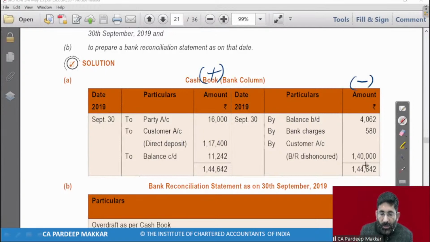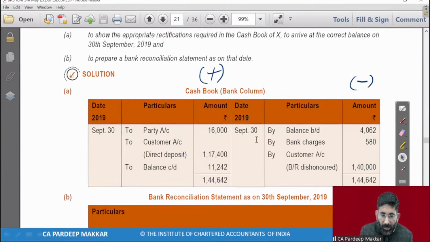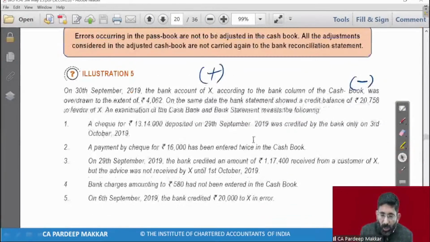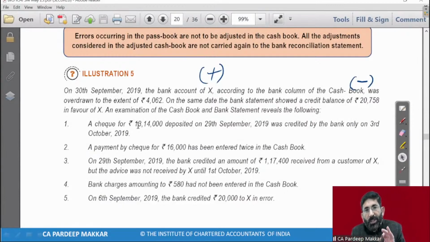So let's start with this कि कौन सा प्लस करेंगे, कौन सा माइनस करेंगे, ऊपर जाके देखते हैं। चलो अब ये पॉइंट करेंगे, ठीक है। प्लस माइनस बताओगे आप मुझे फटाफट। You will have to tell me which is to be added in cash book and which is to be deducted in cash book, and same which is to be added in BRS and which is to be deducted in BRS. Check first of all, adjusted cash book will be started with the balance of cash book. So the balance of cash book is already given to you.